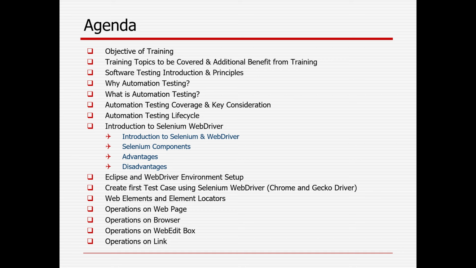So what is the objective of the training? Nowadays there is definitely still manual testing, functional testing, product testing going on, but still you need to upgrade yourself. So you need to move your journey into automation. There are so many automation tools, programming languages, and frameworks used. You can go with API testing, you can go with performance and security testing, and you can also go with the DevOps area. Because the industry is going in that way, you have to adapt to the latest technology tools with the industry. That is the reason training is required, and that is the reason you are taking the training from me.